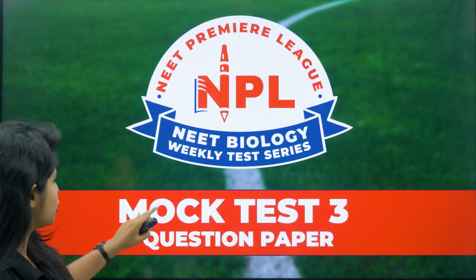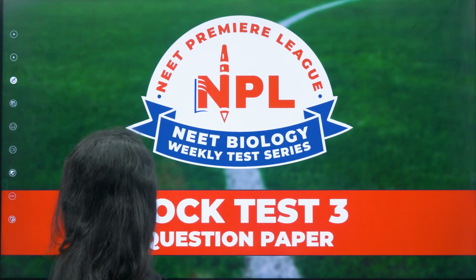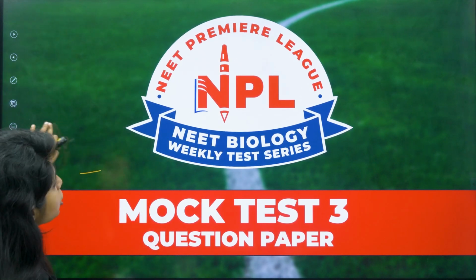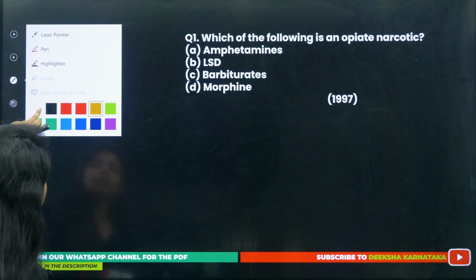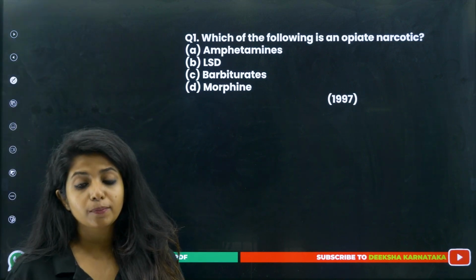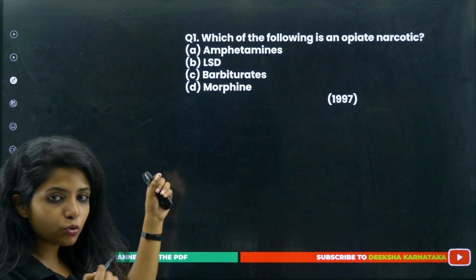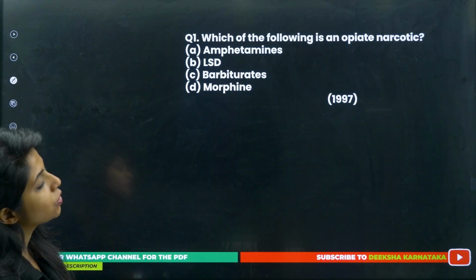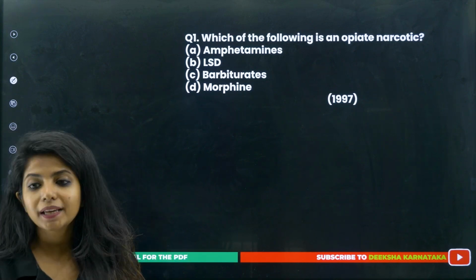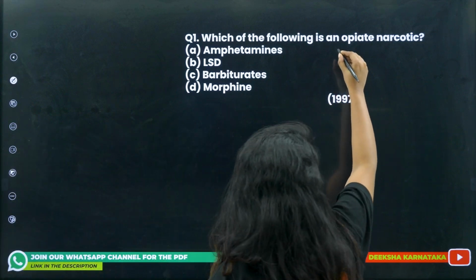Do not forget about it. And now let's see whether my children got the answers correct or not. Every time I show you a question, do let me know the answers in the comment section or basically in the chat box so I can see that you have attended before me. Okay, do not wait for me to answer this. So which of the following is an opiate narcotic? They are simply asking you which among them is an opioid.